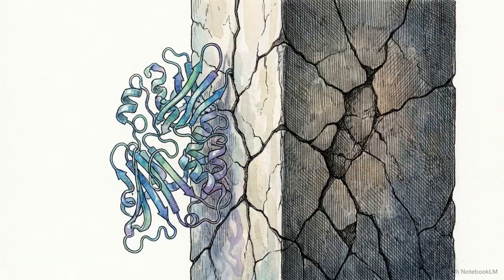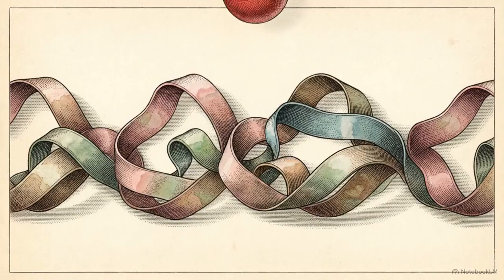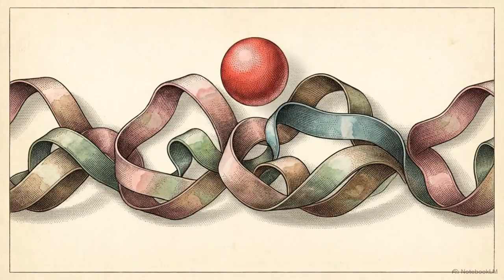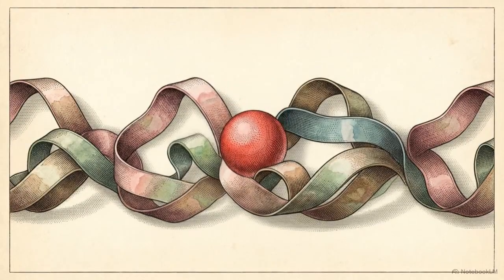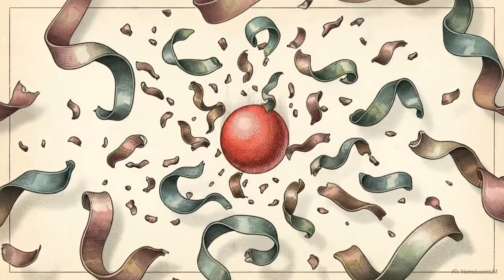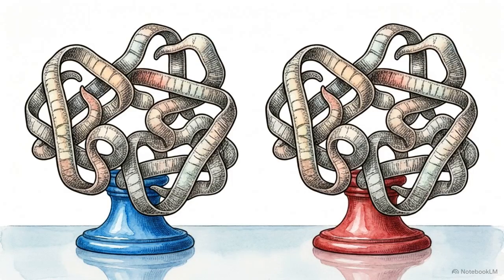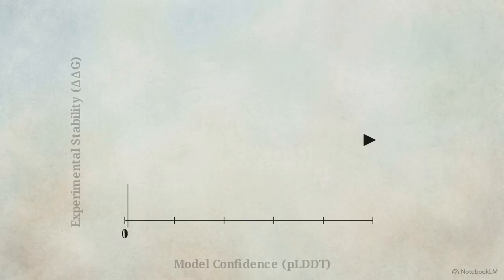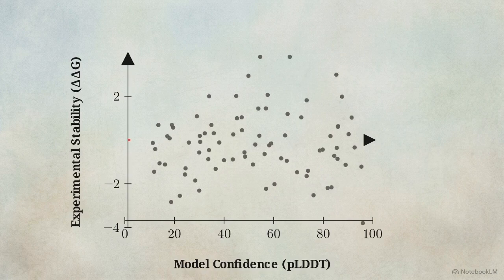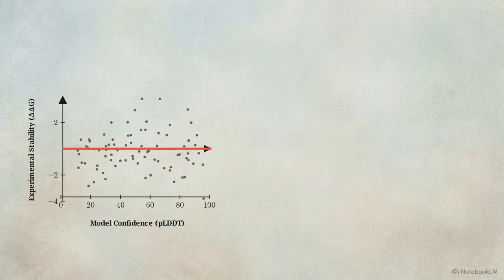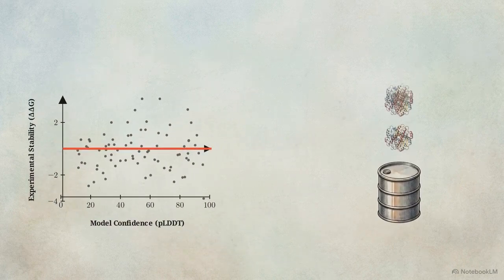Despite its structural accuracy, the architecture hits a strict biophysical wall, known as the variant predictability deficit. When researchers introduce a single-point mutation that is experimentally known to destroy a protein's stability in vivo, AlphaFold 3 fails to predict the collapse. Instead, it almost always outputs an identical, highly stable wild-type conformation. Plotting AlphaFold's confidence against actual experimental stability changes proves the model's confidence does not reflect physical folding defects. Because AlphaFold is a pattern recognition system trained on static structures, it cannot calculate these thermodynamic pathways.